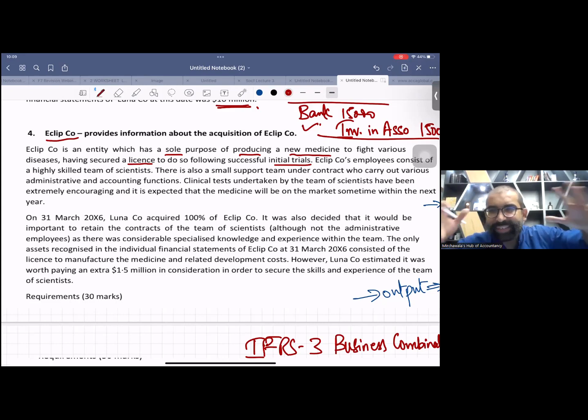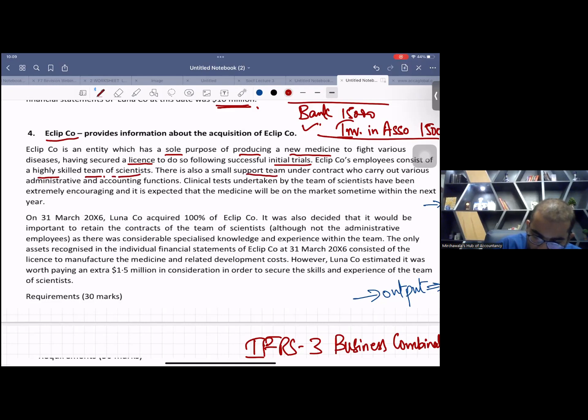We have to gather evidence. ACCA company's employees consist of a highly skilled team of scientists. There is also a small support team under contract who carry out various administrative and accounting functions. See, the functions are going on, so there is a process.